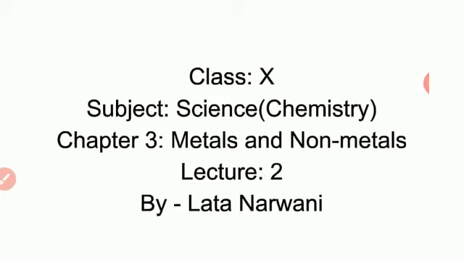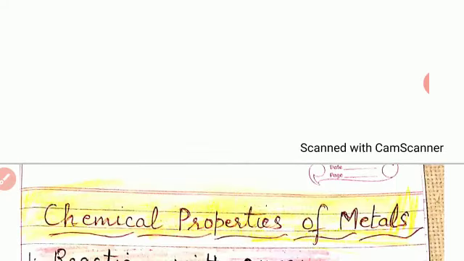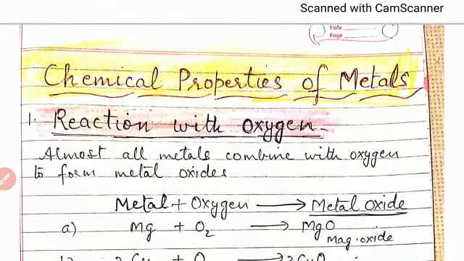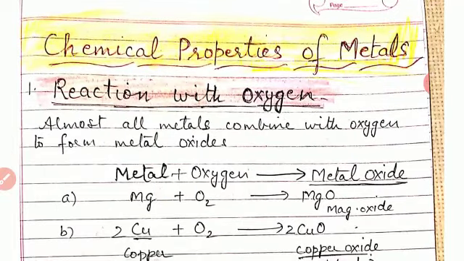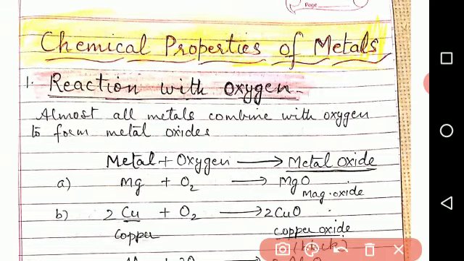Children, we were discussing the lesson Metals and Non-metals. Last time we had discussed the physical properties of metals and non-metals, and today we will be discussing the chemical properties of metals and non-metals. In chemical properties, our first reaction is the reaction with oxygen.